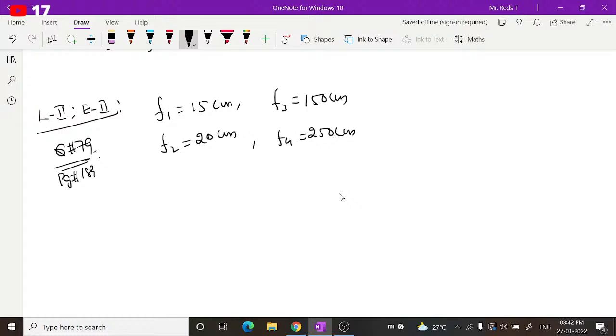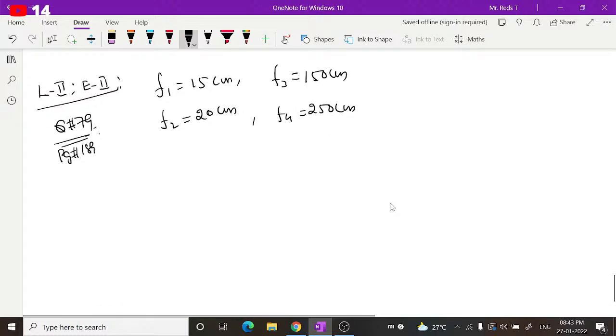To produce the largest magnification, the focal length of the eyepiece should be what? How to find that? Here, no need to do any calculations. You have to understand this by looking into the formula of magnifying power. We know that magnifying power, for the image formed at infinity or in relaxed position, m infinity is equal to f naught by fe.